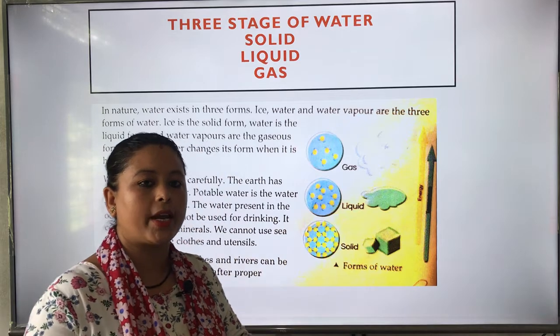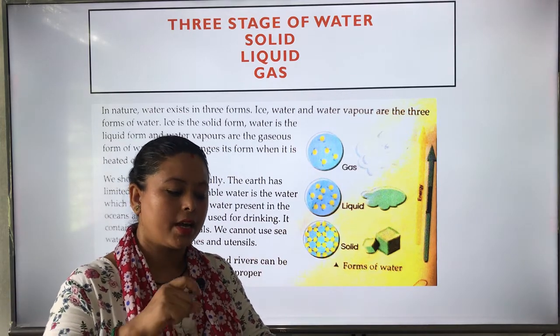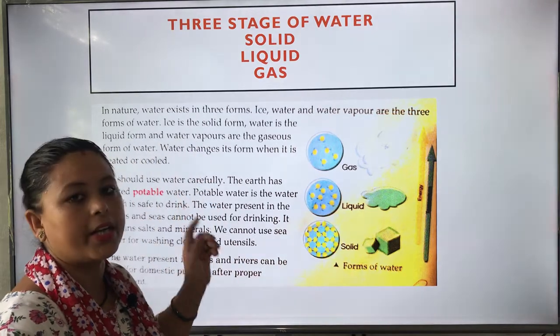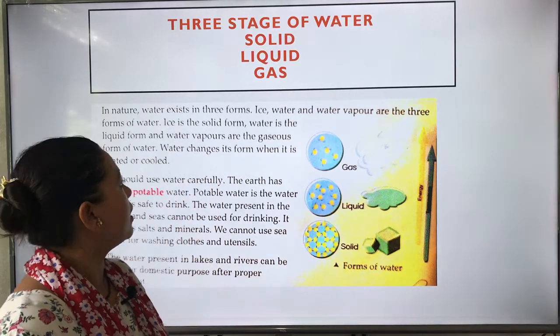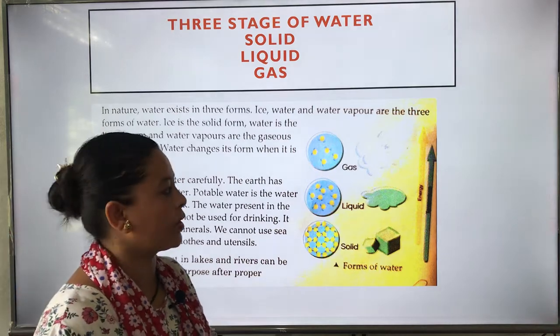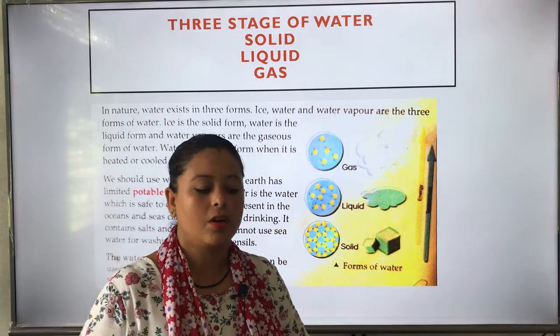Understood? So, when we cool water, it turns into ice. So, ice is the solid form of water, and water is the liquid form of water, and water vapor is the gaseous form of water.